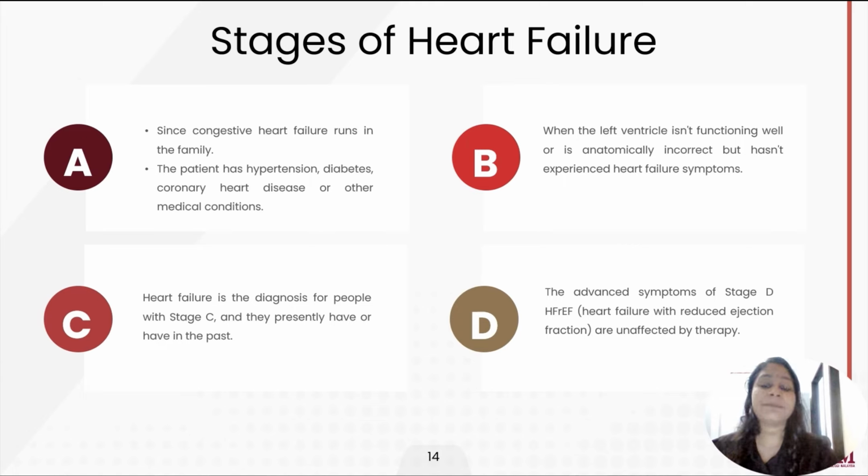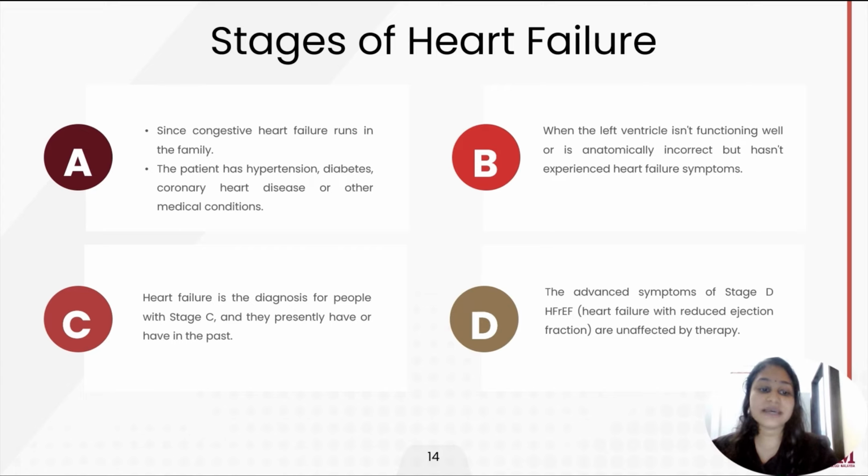Stage A and B are the pre-heart failure. Stage A might occur since congestive heart failure runs in the family or the patient has hypertension, diabetes, coronary heart disease or other medical conditions. Stage B occurs when the left ventricle isn't functioning well or is anatomically incorrect but hasn't experienced any heart failure